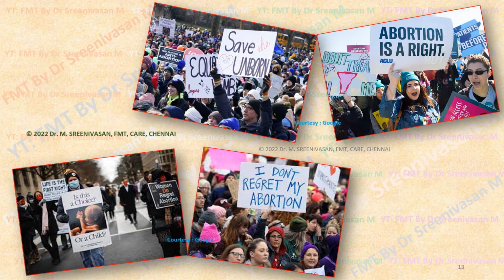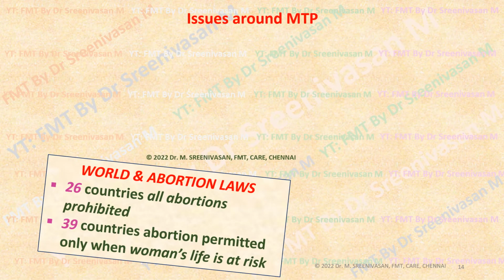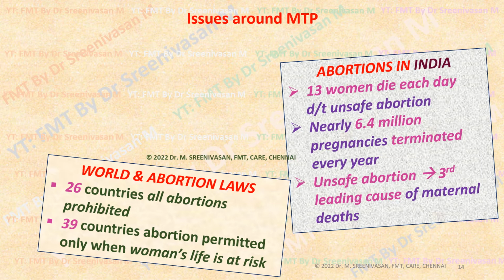In the world, there are always proponents and opponents arguing for or against abortion, because abortion is a highly emotive issue like euthanasia or giving capital punishments. In around 26 countries, all abortions are prohibited, and in 39 countries, abortion is permitted only if the pregnant woman's life is at risk due to continuation of pregnancy.